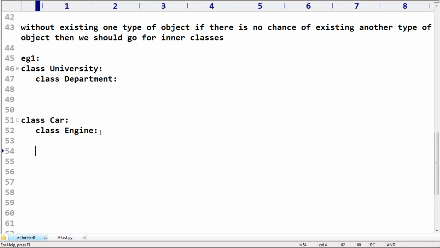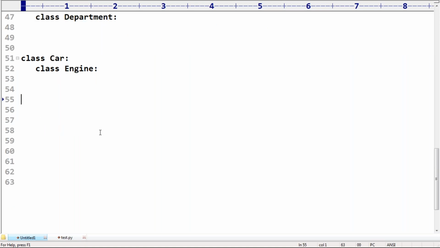Next, without existing head, there is no chance of existing brain. So brain should be part of head, and we have to define the brain class inside the head class.